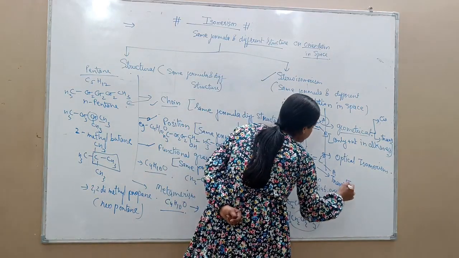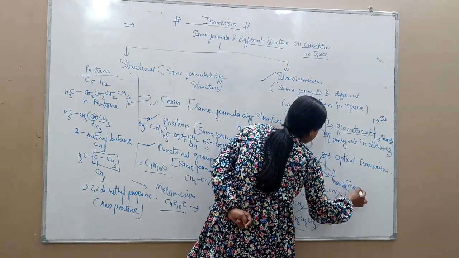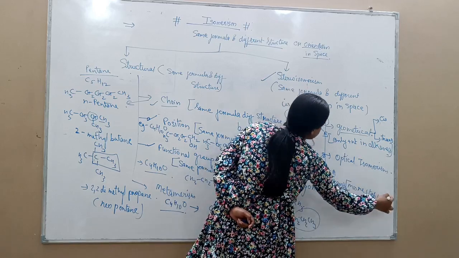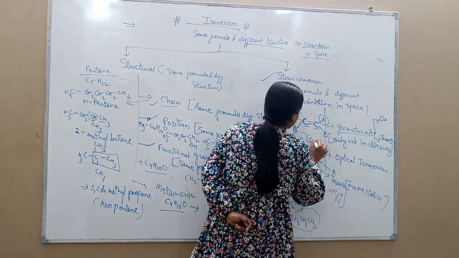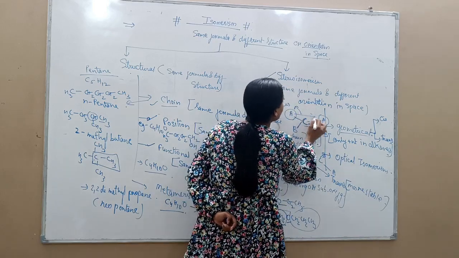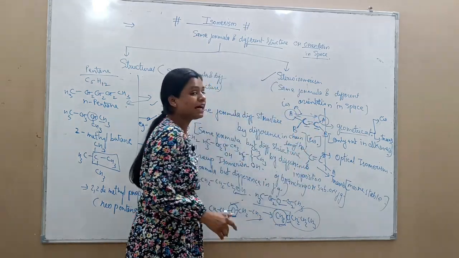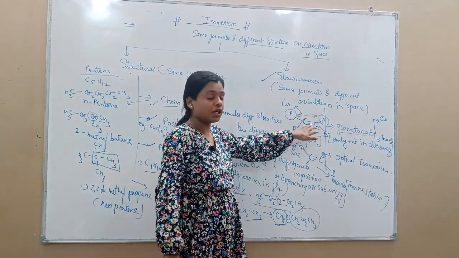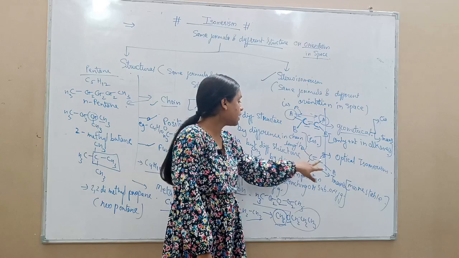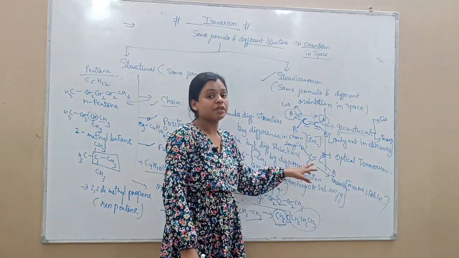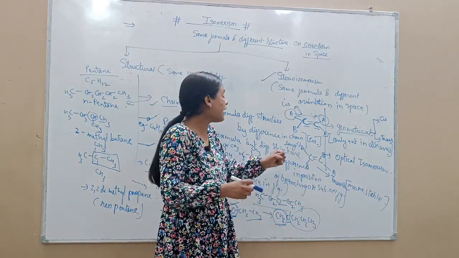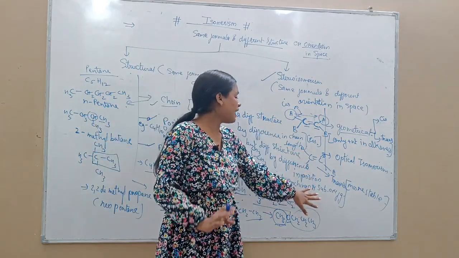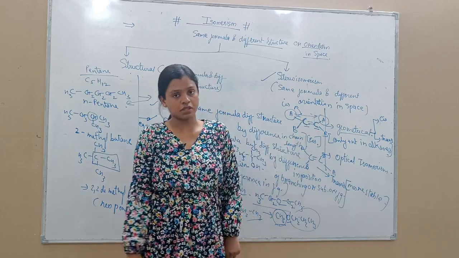Okay, and one more thing, trans is more stable than cis. Because in cis, the two same electronegative elements are very close to each other and they repel each other. In trans, the two same electronegative elements are far from each other, so they can't repel each other and the compound is stable. That's why trans is more stable than cis.